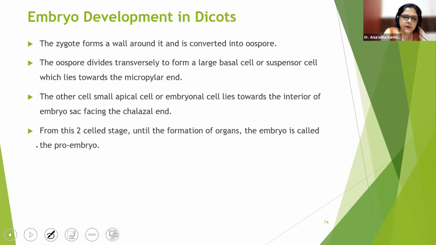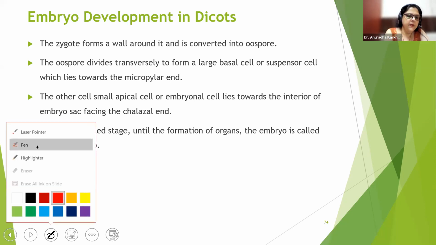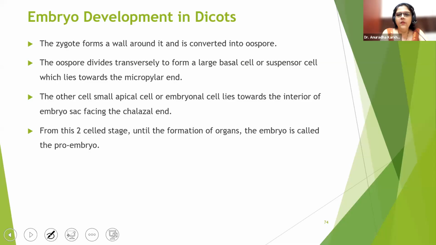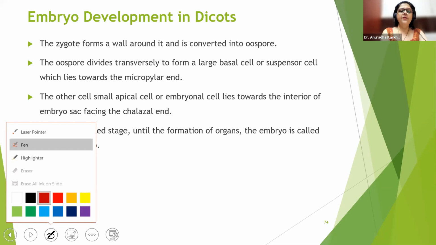See, now it's going to be something like this, wherein this is going to remain as it is. The antipodals are going to remain as it is. Correct? Right? But what is going to happen now? What is going to happen now? 3N structure will be at the center. 2N structure will be towards the micropylar end. Correct? 2N structure will be near the micropylar end. And finally, what will happen, beta?